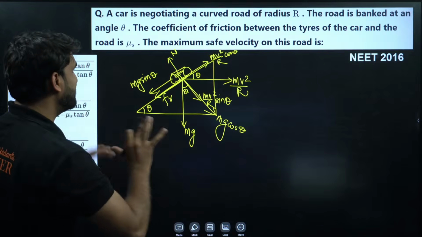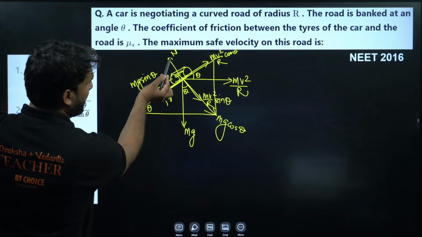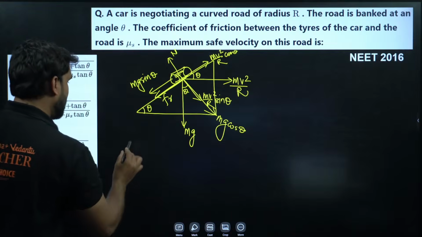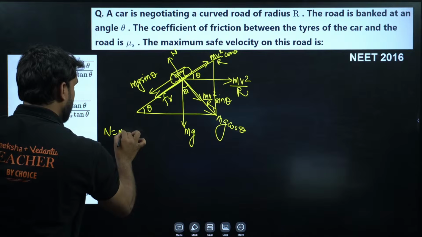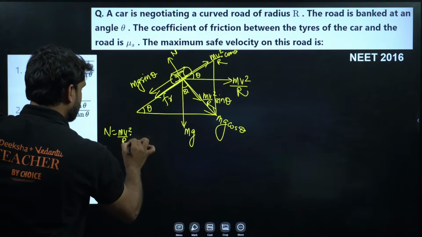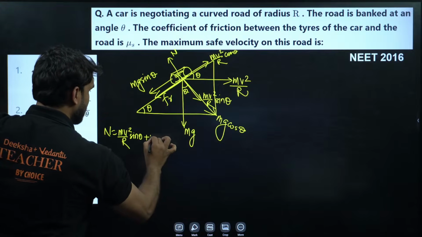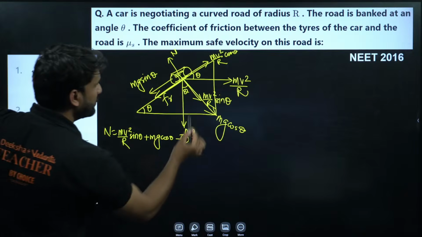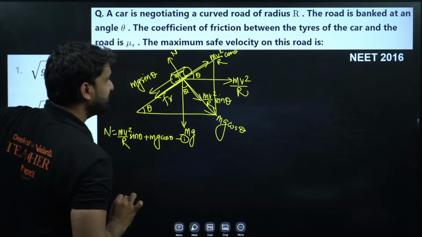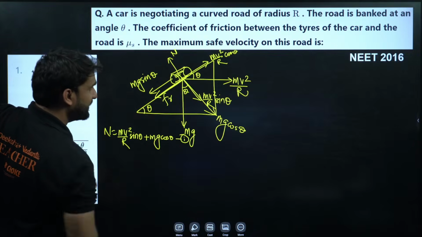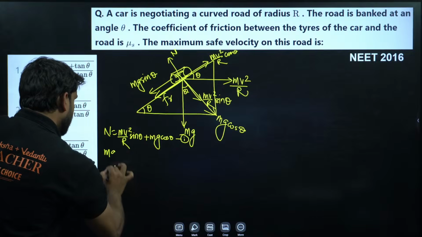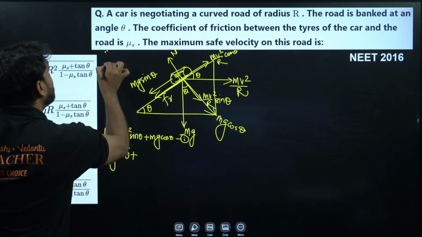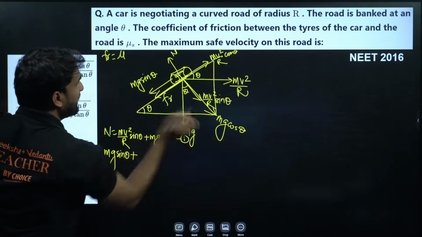So how can we write the equations? Listen, champion. N is in this direction and two forces are opposite to N. So N will be equal to mv square by r sine theta plus mg cos theta. Let's say this is equation number 1. Now for equation 2, this force is mv square by r cos theta, and in this direction two forces are there. So we can write mg sine theta plus friction, which is equal to mu N. Friction is equal to mu N, and N is equal to mg cos theta plus mv square by r sine theta.